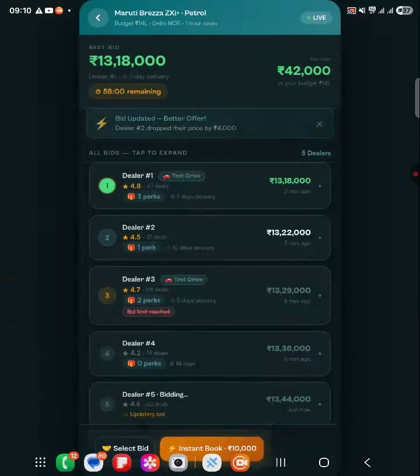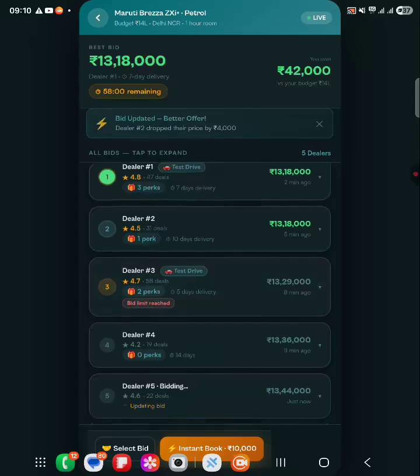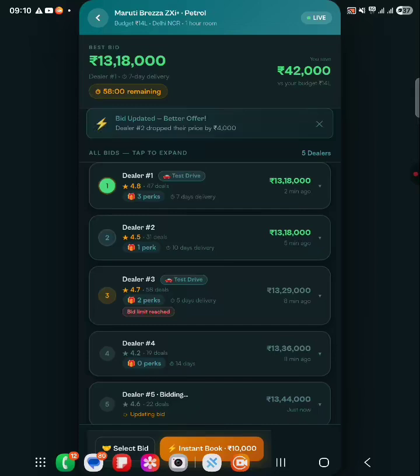and this is where the magic happens. You can see the bid room with a live countdown timer. Dealers are bidding. Dealer bids appear in real time, and the L1, the lowest price, is highlighted at the top. The buyer sits back and watches dealers compete. On average, our buyers are saving 42,000 rupees on a single purchase. When the buyer is ready, they simply tap select dealer.